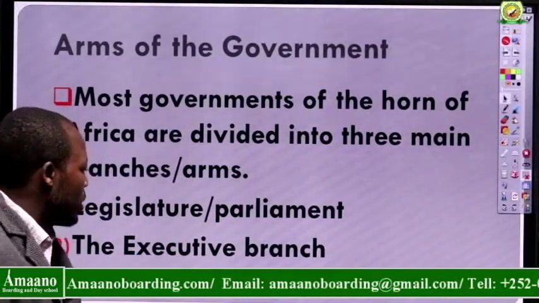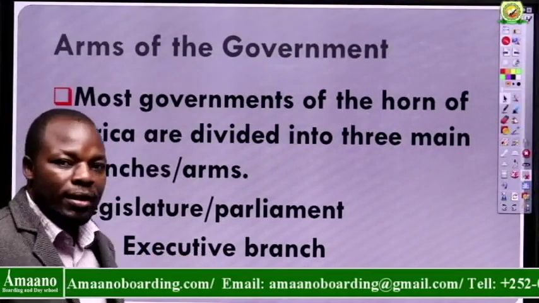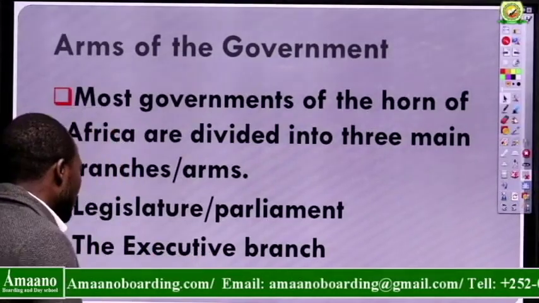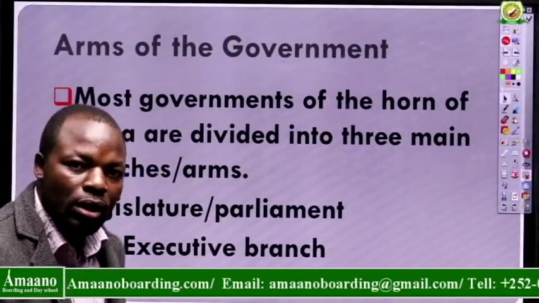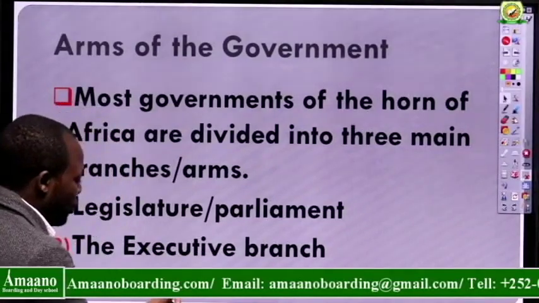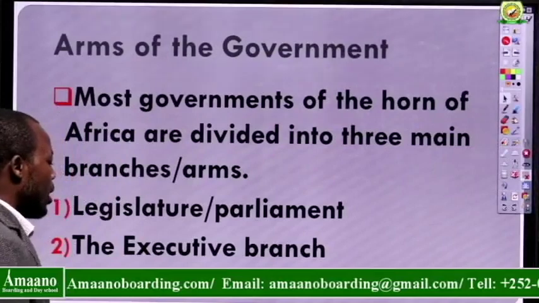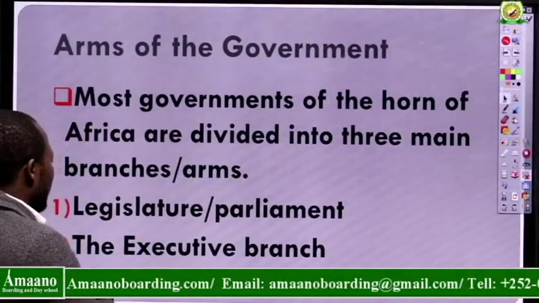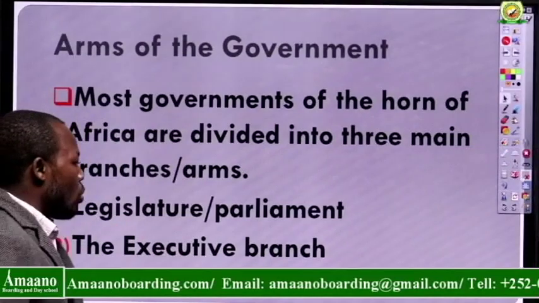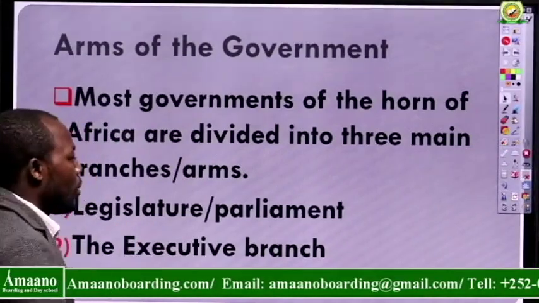The second arm is the executive branch. Then the third one is the judicial branch. This word is judicial, and this is executive. Then the first one here was legislature or parliament.